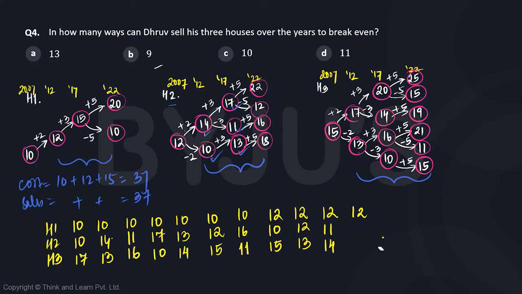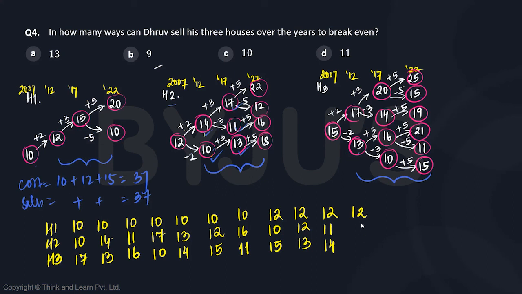So if we go by that logic, let's say house 2 increased by 3 further. So it became 15, but can it become 15? No, it can't become 15. Can it increase by 5? Yes, it can increase by 5. So house 3 should decrease by 3. Can it decrease by 3 overall? No, it can't decrease by 3.